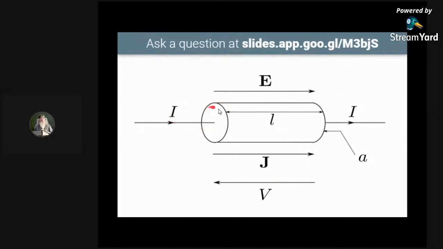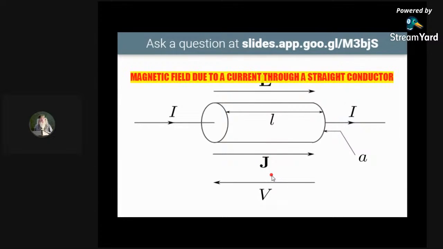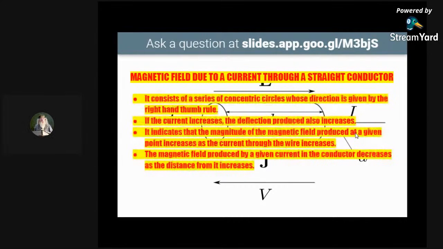Now you see, this is a cylindrical shape, a cylinder rather. So this is straight E. This is naming tensor. Now you'll be coming to the magnetic field due to a current through a straight conductor. This is a straight conductor, cylinder in shape. So the magnetic field due to a current through a straight conductor consists of a series of concentric circles whose direction is given by the right hand thumb rule.